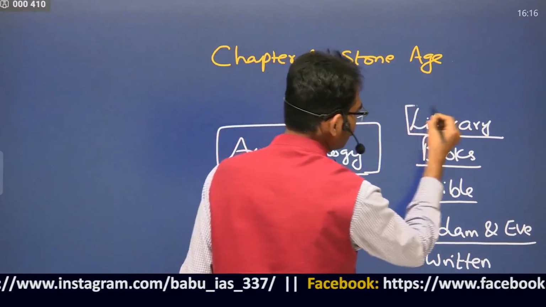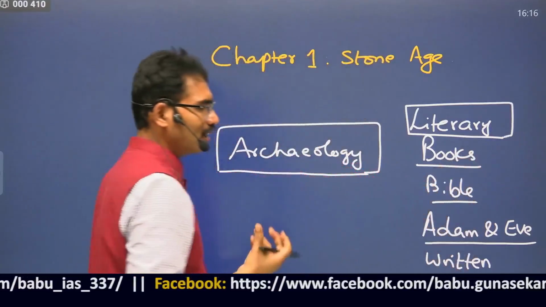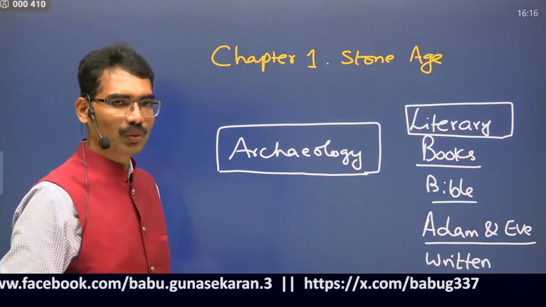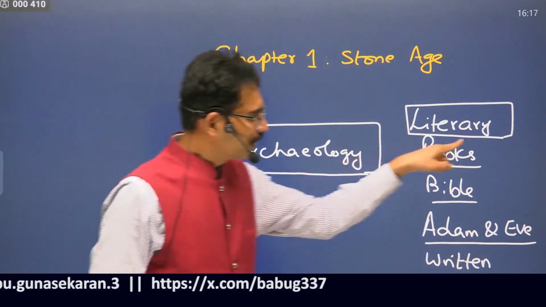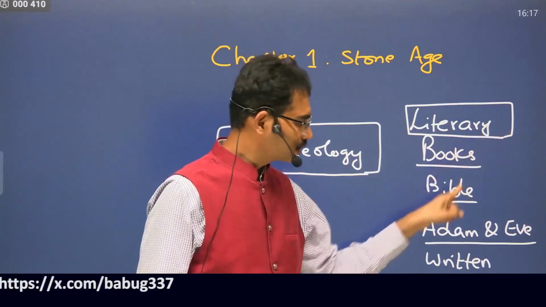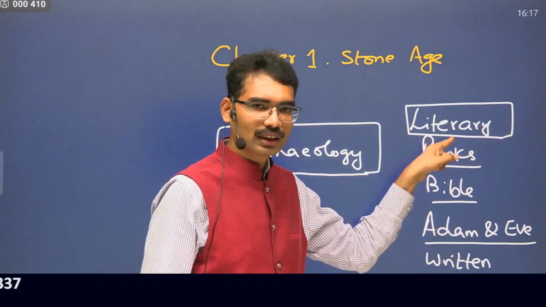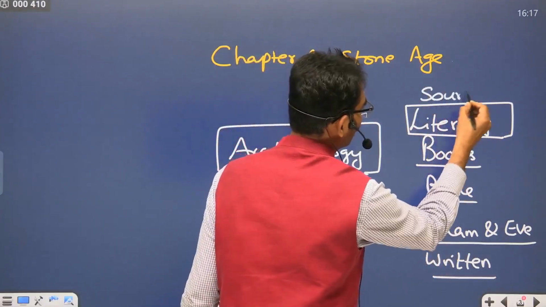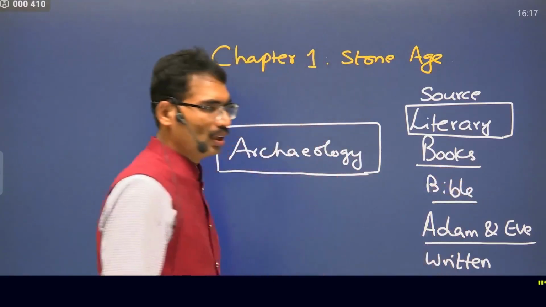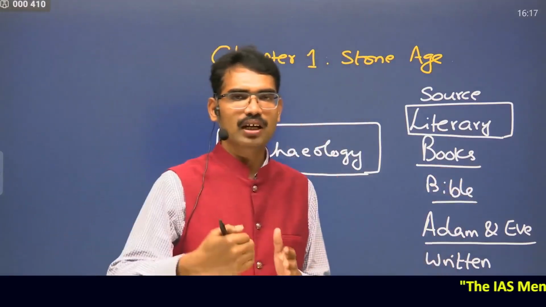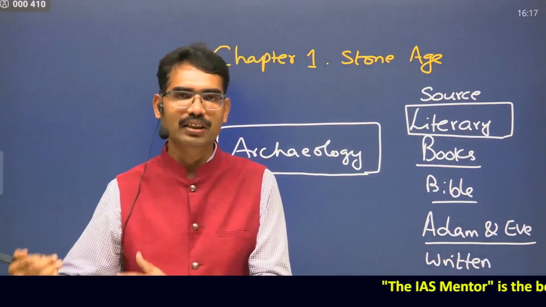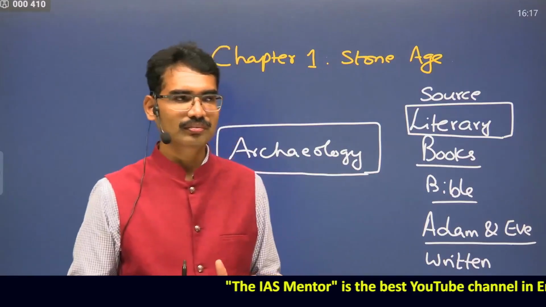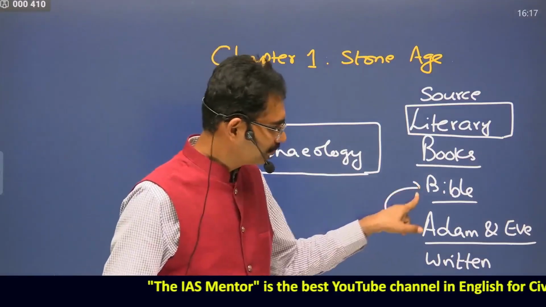That means, if you want to find the answer about our earliest human ancestors, you have to depend on the story created by this one. This we call literary source. If any priest or any church father is talking about Adam and Eve, what is the source of his or her knowledge? The knowledge comes from the Bible.